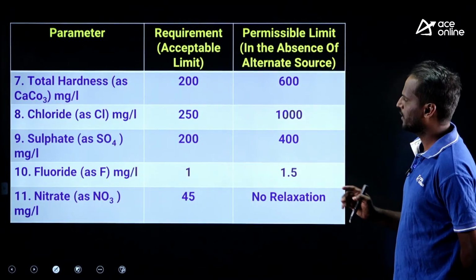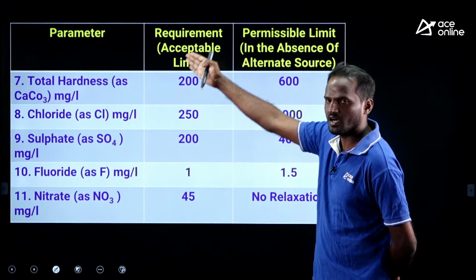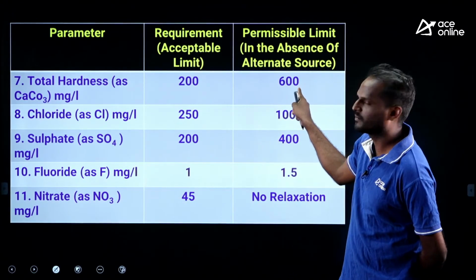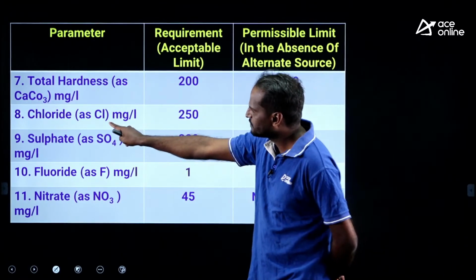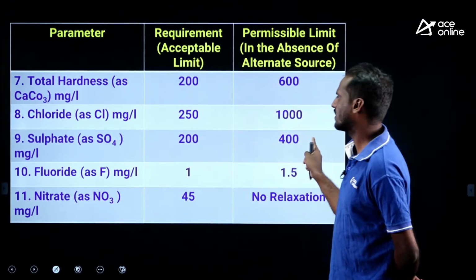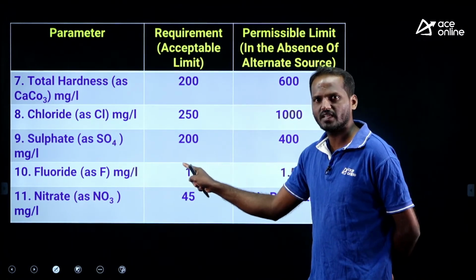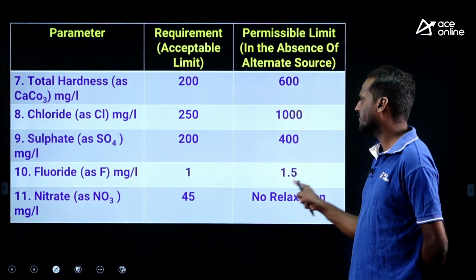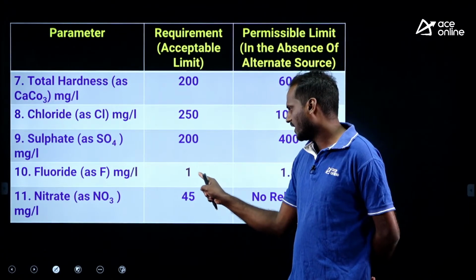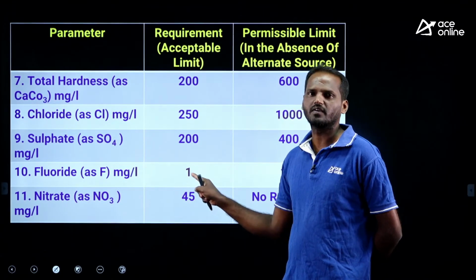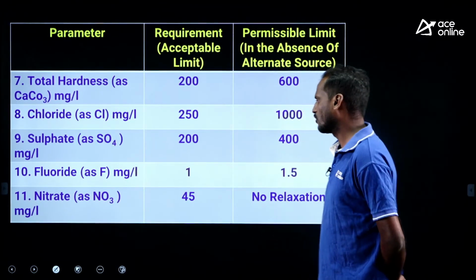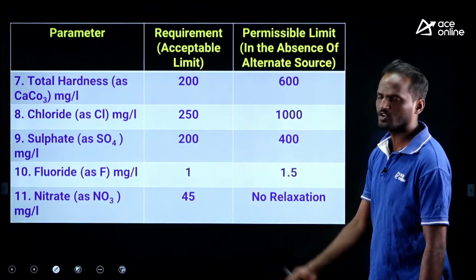Okay, let me provide you one more table which includes all the important water quality parameters. Hardness also 200, 600 permissible. Here we have chloride 250, 1000, sulfates 200, 400. Fluoride acceptable limit is 1, permissible limit is 1.5. Nitrates, methemoglobinemia, I just now explained: nitrate's concentration is 45. If it crosses this value, then it leads to the infantile disease, methemoglobinemia. These are all important water quality parameters.